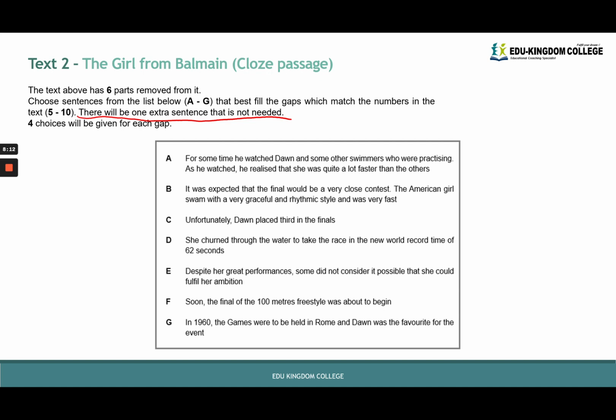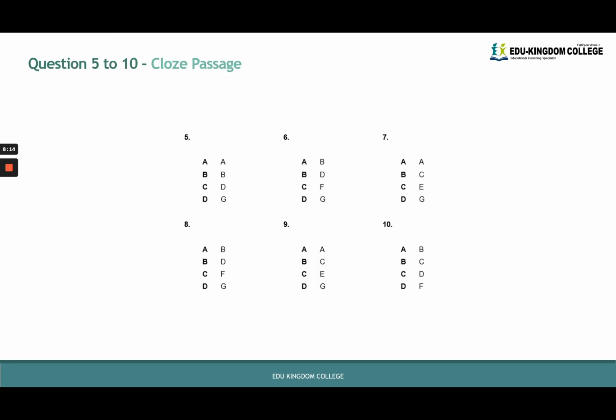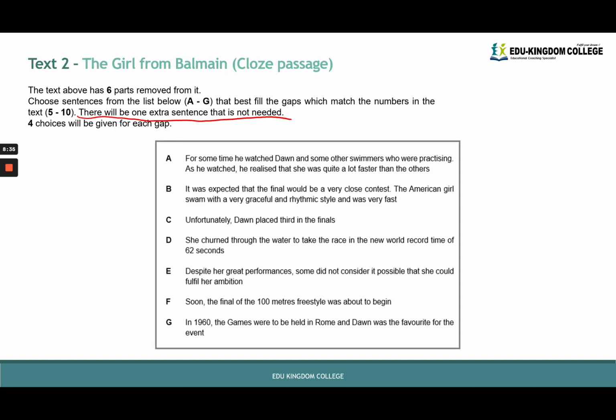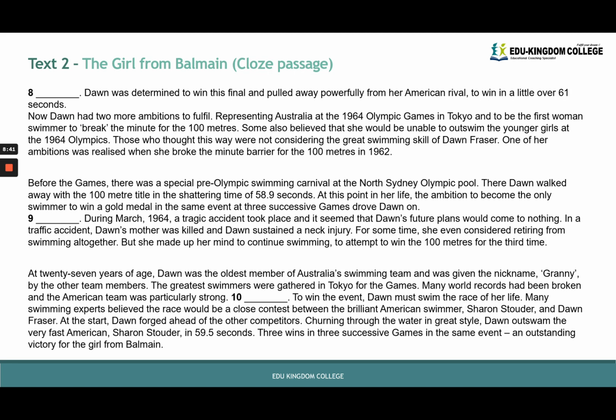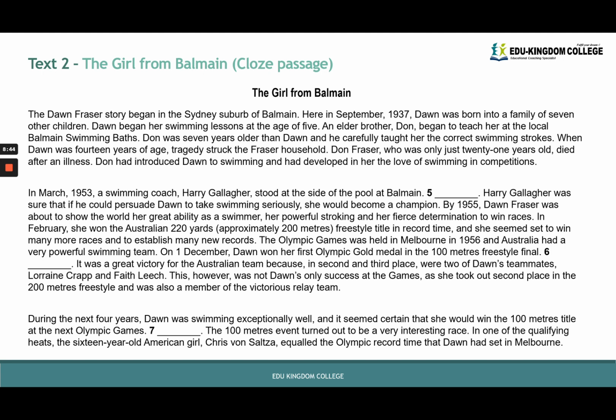What we do here is we look at each of the questions. So let's look at question 5. The options given are either sentence A, B, D or G. What we do now is we try to substitute statements A, B, D and G into question 5 to see if it makes sense. So 5A: "For some time he watched Dawn and some other swimmers who were practicing. As he watched, he realized that she was quite a lot faster than the others." We try to substitute that into 5 and see if it makes sense.